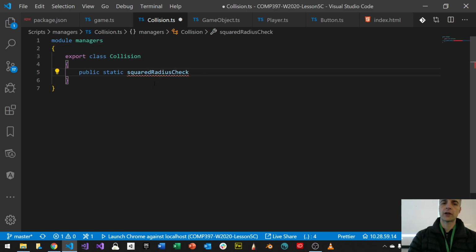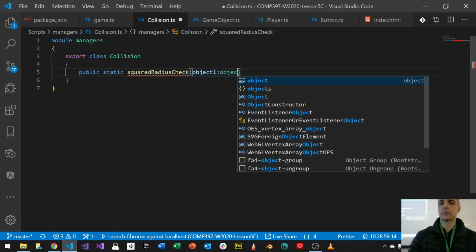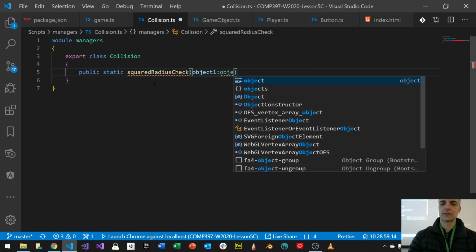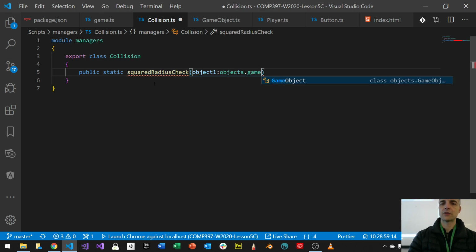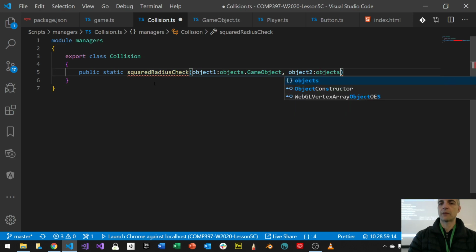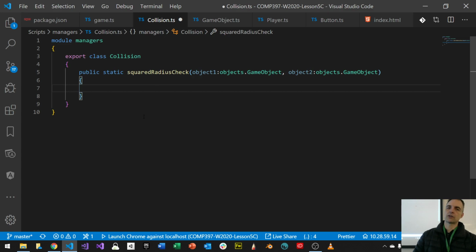Okay, squared radius check. I'm going to take two objects. Object 1, which is of type objects dot game object, and object 2, which is also going to be of type objects dot game object. Okay, so that's the squared radius check.